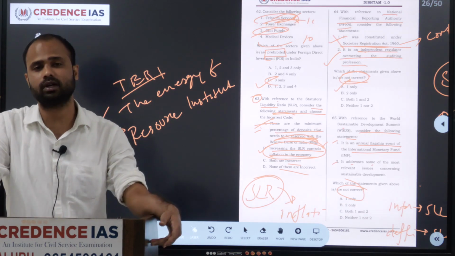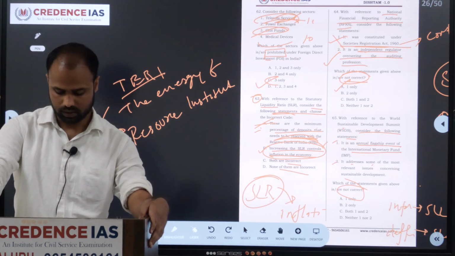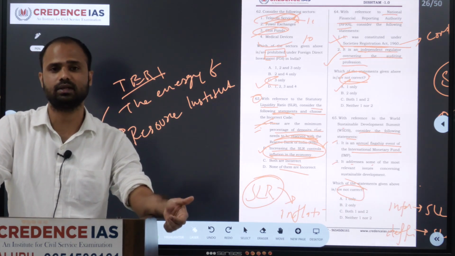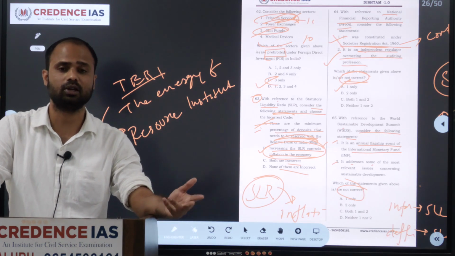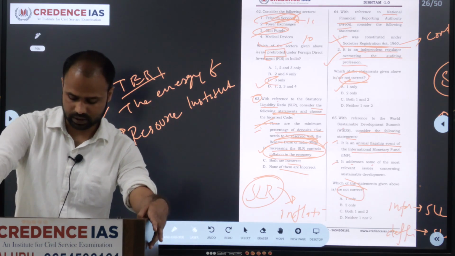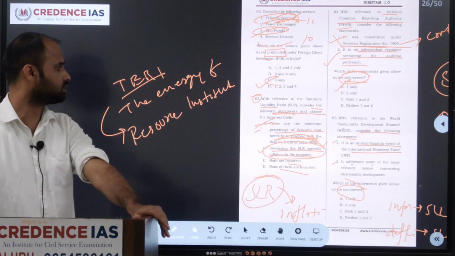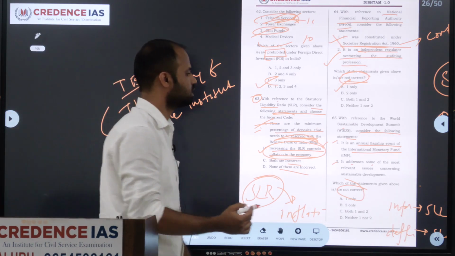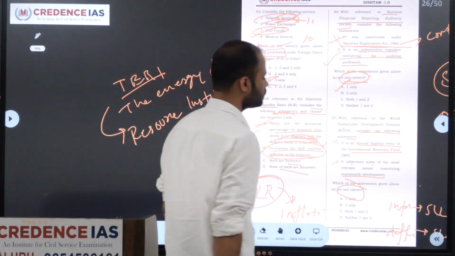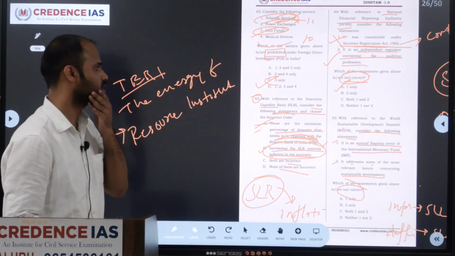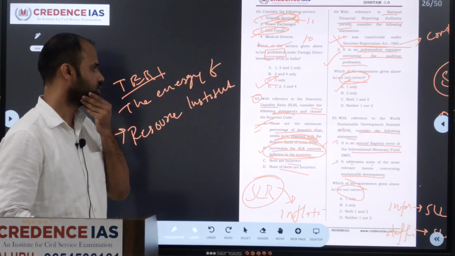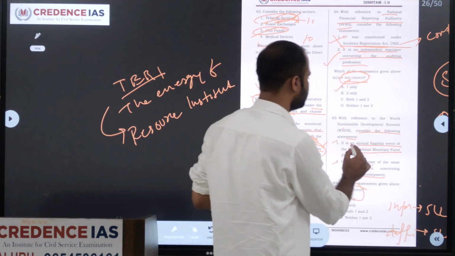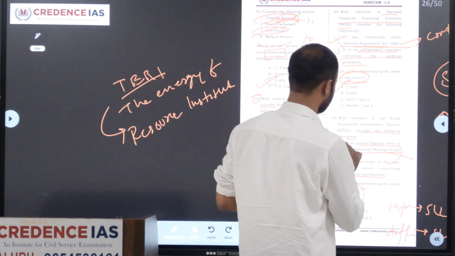The scope of this organization includes activities like climate change, biodiversity, renewable energy and sustainable development, social transformation. These all come under sustainable development. This is the main function of the World Sustainable Development Summit report. This is the annual flagship of TERI, but they have given International Monetary Fund, so this is a wrong answer.